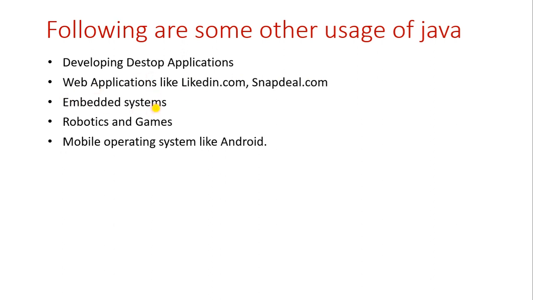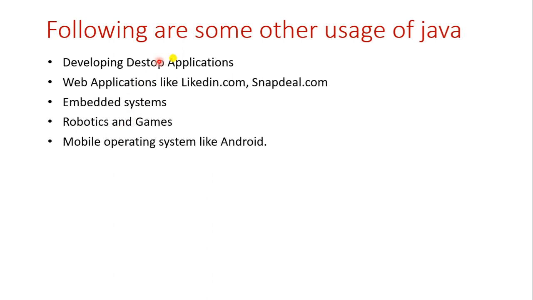Embedded systems: as I just told, if you want to run any kind of hardware, you write a set of codes and put that program in the hardware. That hardware is run by that software, and this is called embedded systems.